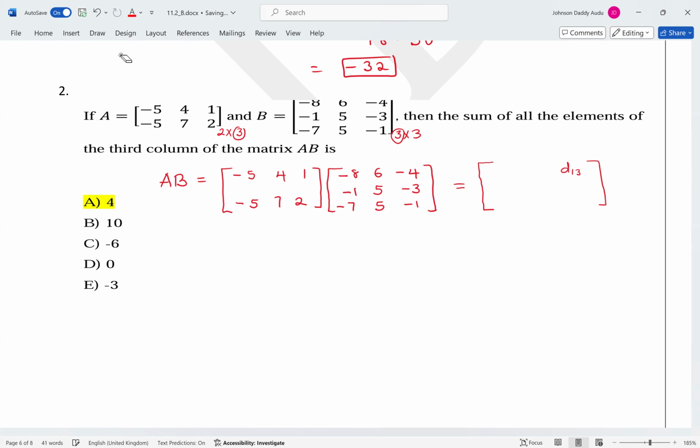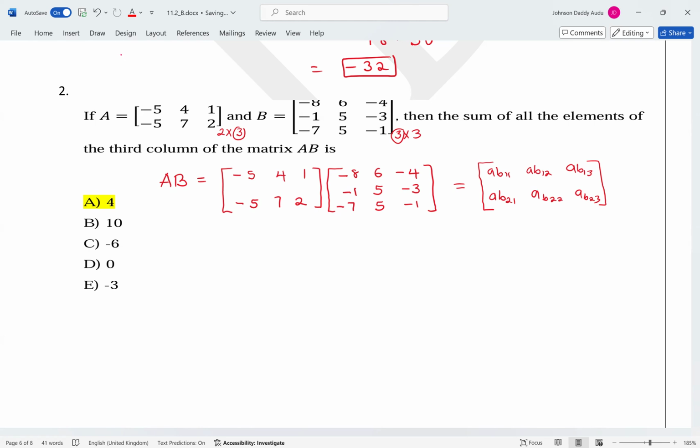So you can call it AB11, AB12, AB13. And here it's going to be AB21, AB22, and AB23. You can use any letter since it's just AB, right? Now, this is 2 by 3.